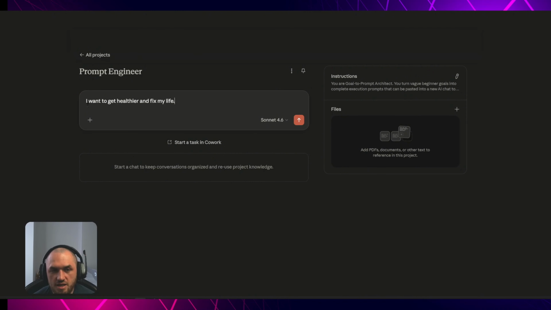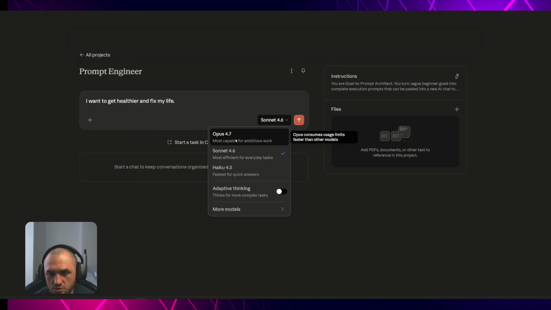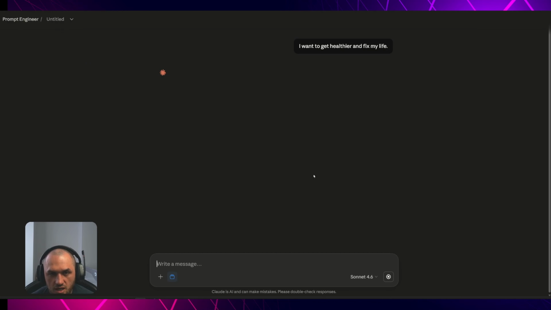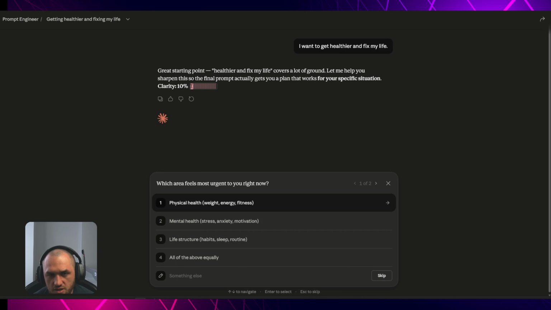And what we will say is, I want to get healthier and fix my life. And let's go, and we will use Sonnet. So let's see how exactly it's going to proceed with us. And now, as you can see, we have the clarity bar here also. And it's going to ask us questions. Which area feels more urgent? Physical health, mental, life structure, all of the above.